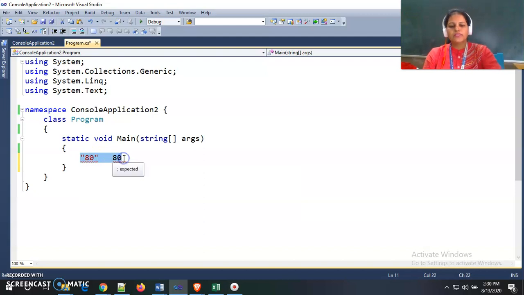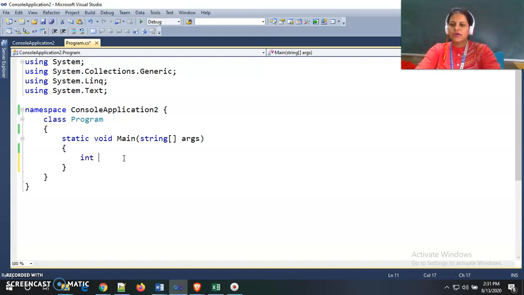Sometimes the C# compiler automatically converts the value from one data type to another. That type of conversion is called implicit conversion. There is no need for the user to convert explicitly from one data type to another inside implicit conversion. But in explicit conversion, we need to forcefully convert the values from one data type to another. So what type of conversion comes under implicit casting, and what type comes under explicit casting or explicit type conversion? We will see one by one.